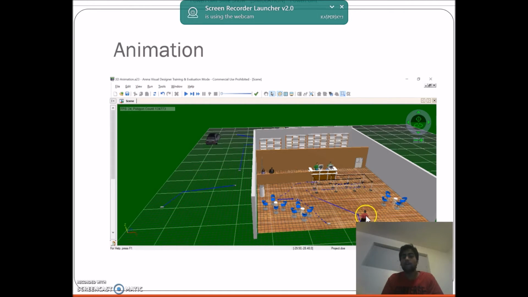Now the dine-in customer arrives, goes along this route, orders the food, then waits for food at this station, and after the food is delivered he exits the system. For animation purposes, we have assigned the route transfer time as 30 seconds for the dine-in customers and 10 seconds for the drive-through customers.